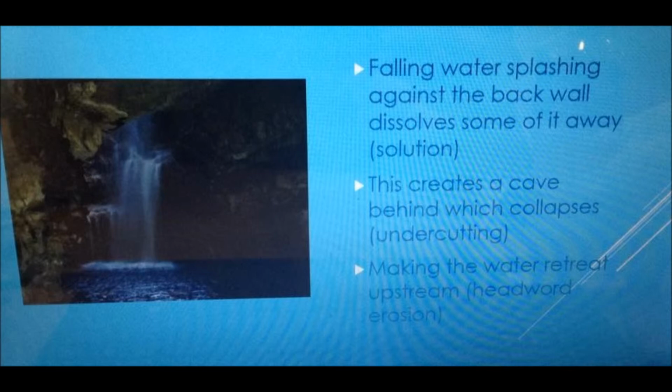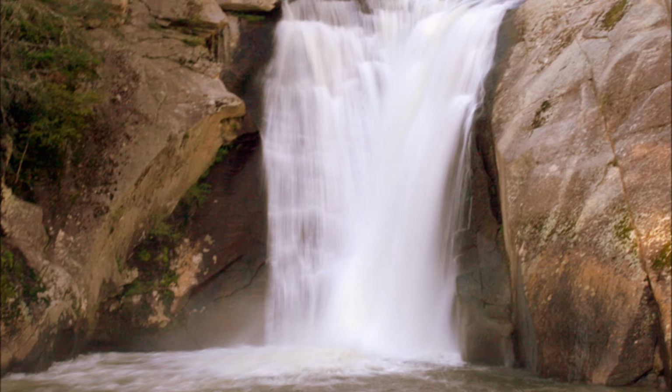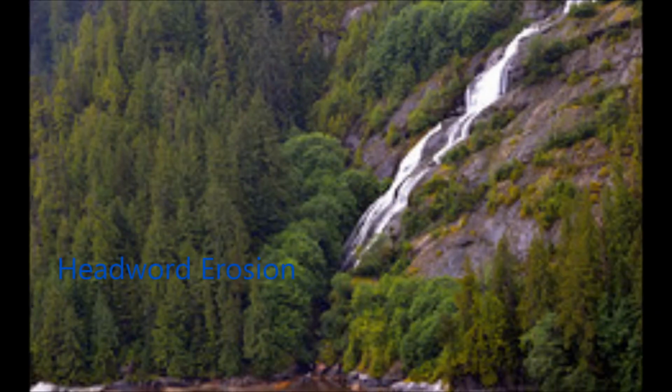The falling water splashes against the back wall of the waterfall, dissolving some of it away. This process is solution, and this creates a cave behind the waterfall which eventually collapses. This process is undercutting, and this makes the water retreat upstream, which is headward erosion.